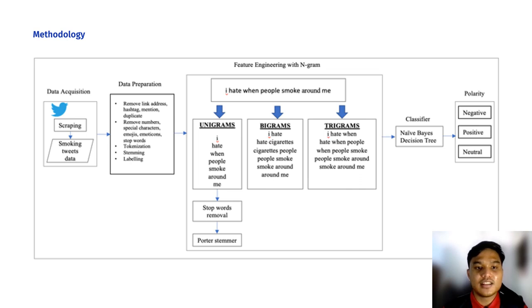Once we have the clean data classified, we did feature engineering with n-gram. N-gram is a sequence of n items widely used in natural language processing to convert the raw text into features that can be processed by a machine learning classification algorithm. After that, we'll be using naive Bayes and decision tree classifiers to classify the polarity of each clean data that has been used for this study.